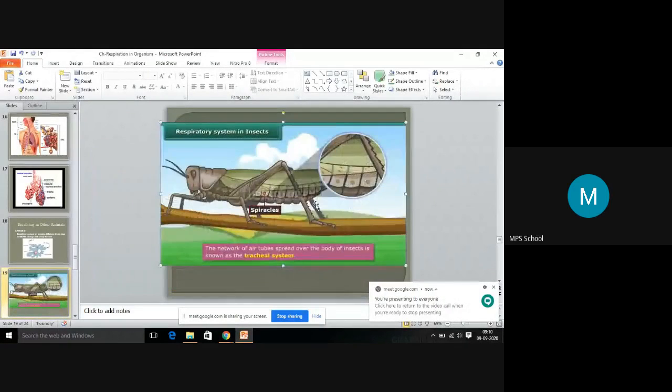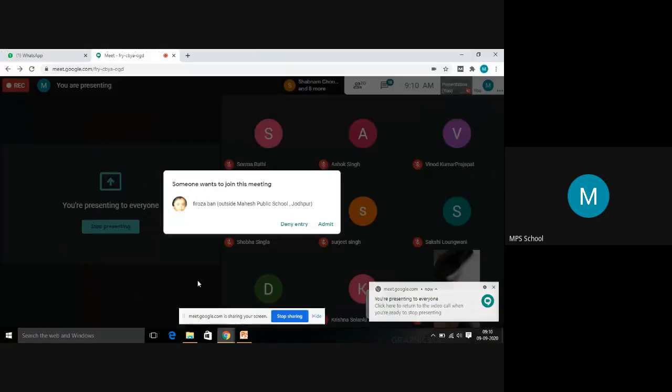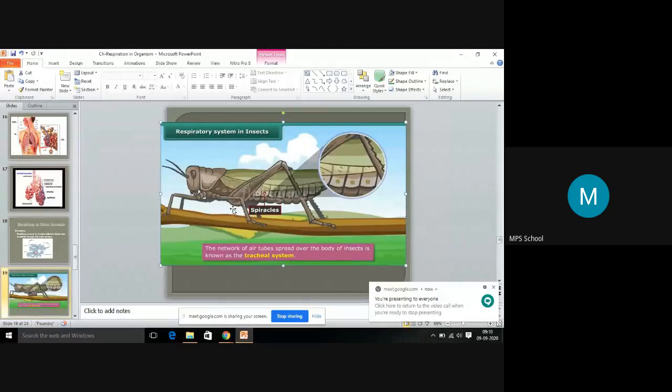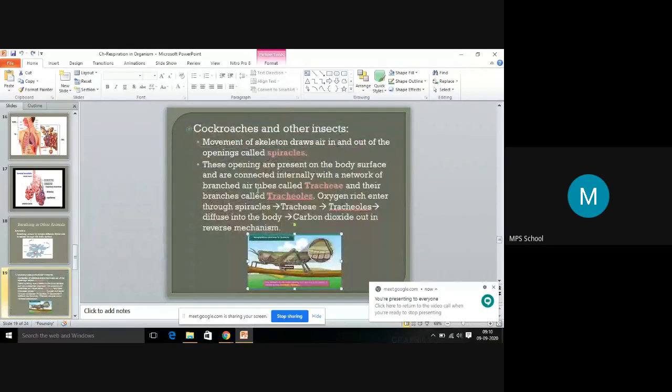If you see in this image, this is a kind of insect. This part has been enlarged. Near the skeleton part there are pores, small holes, and they are called spiracles.